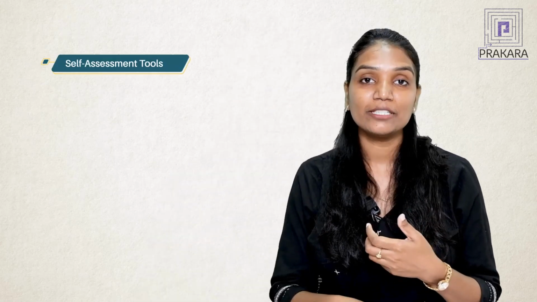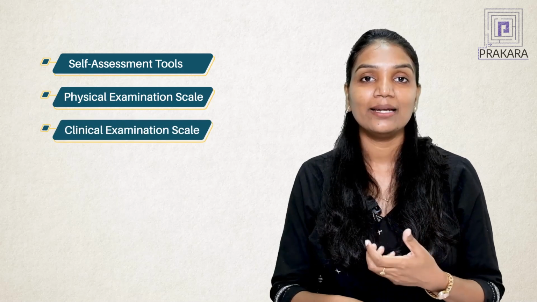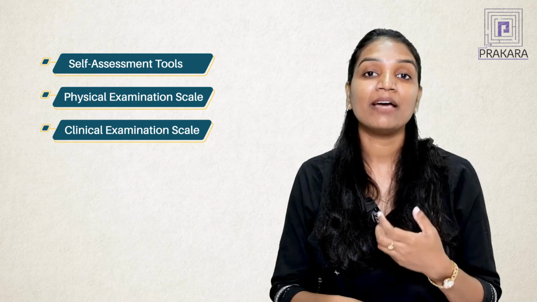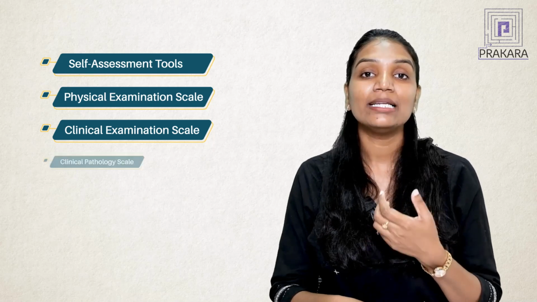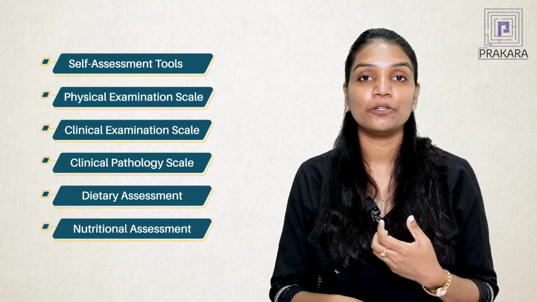How do we notice the person, or what is the assessment tool that helps us understand the physical health of a person? There are many techniques, many tools, or a combination of different techniques and tools to assess the physical health of a person. Those are self-assessment tools, physical examination scale, clinical examination scale, and there is a scale and also an assessment tool to write down the risk factors of a person, and also the clinical pathology scale, the dietary assessment and the nutrition assessment of a person.